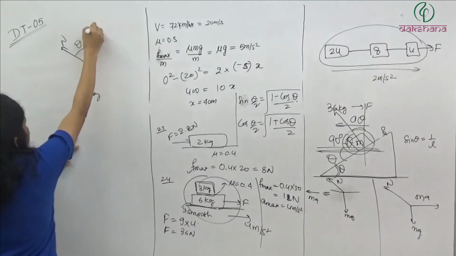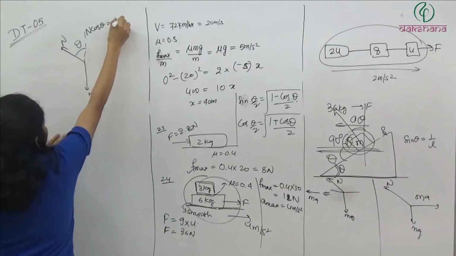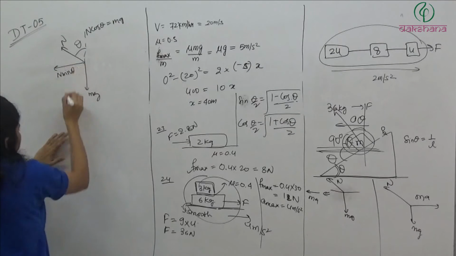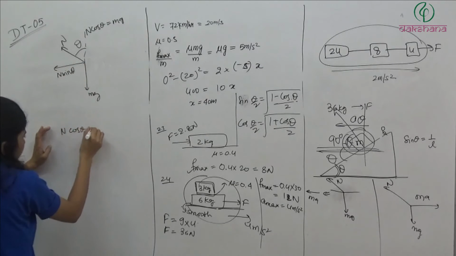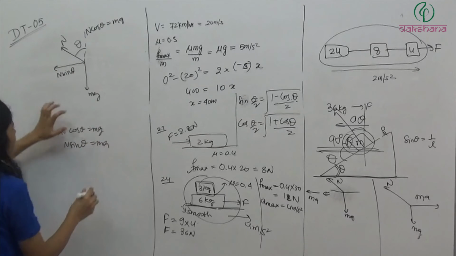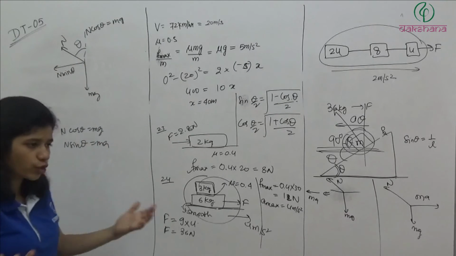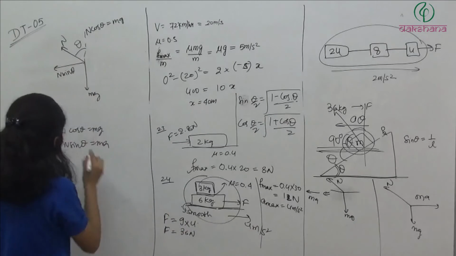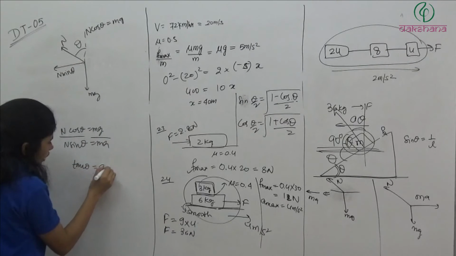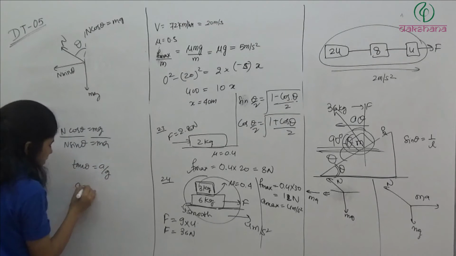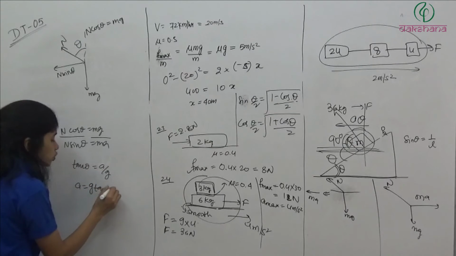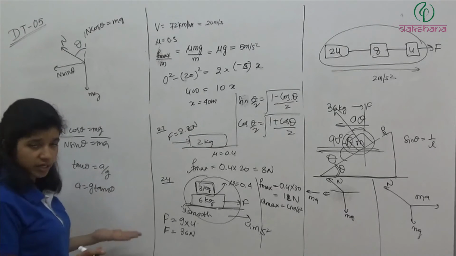So n cos theta is equal to mg, and n sin theta is equal to ma. Whatever net force I have in this direction, that should be equal to ma. Clear? So from here we are getting tan theta is equal to a by g, and we want to find out a is equal to g tan theta. These questions we have already done और यही result आया था.